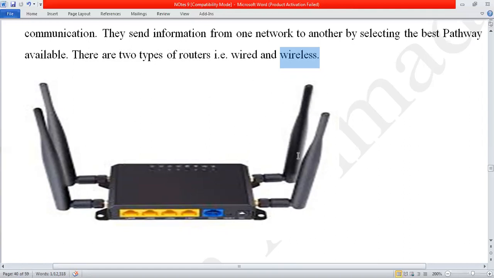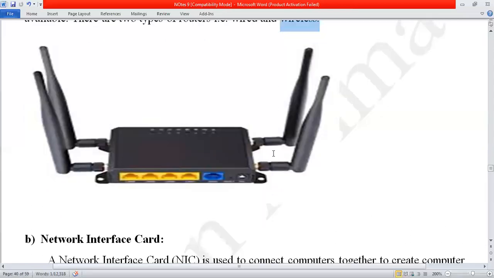Wireless, watch over here, there are antennas present. Let's say one router generates the signal and another router catches these signals. They are making one network. So these antennas are used for wireless and these ports are used for wired. So this is the router picture.